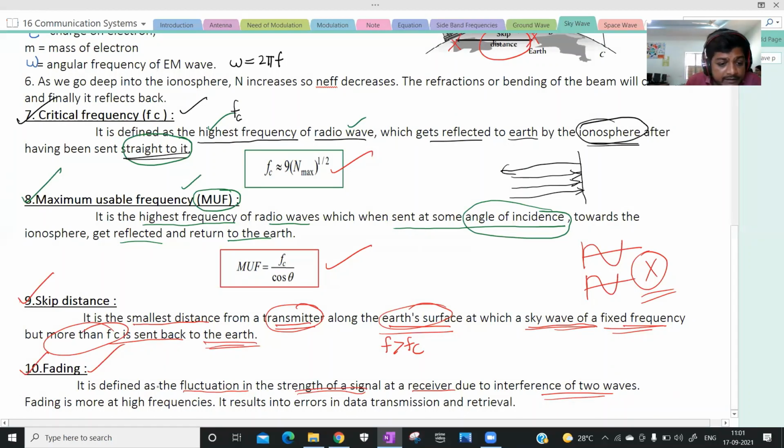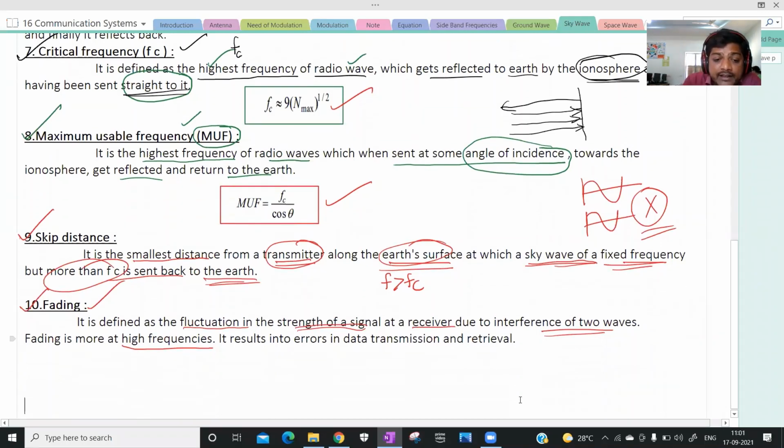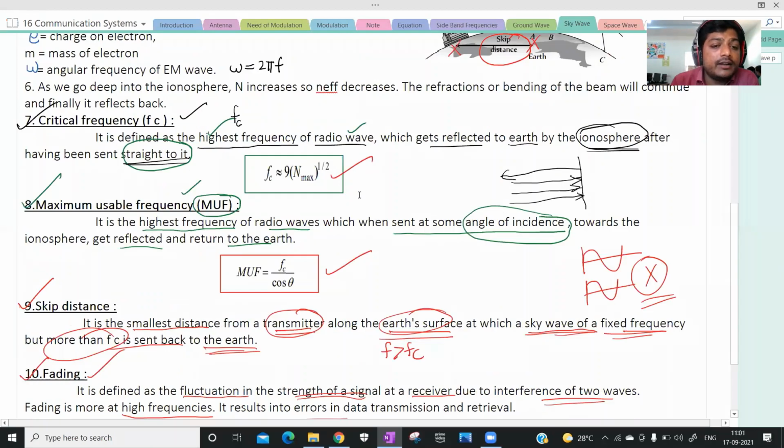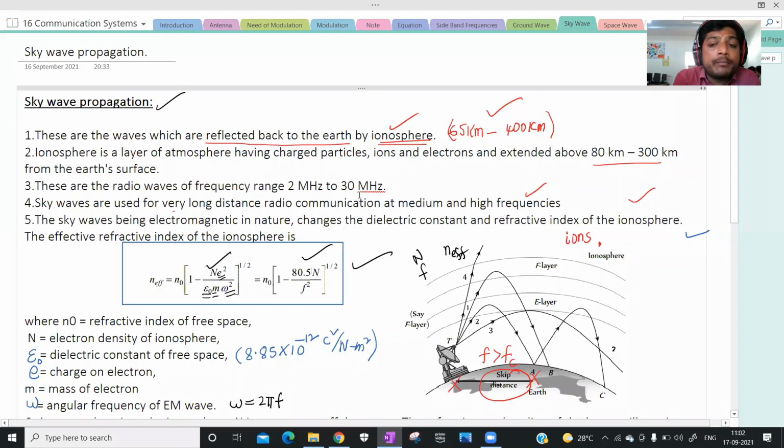So the fading is more at high frequencies. At high frequencies, the fading is more. So due to this fading, what happens? There exist some errors in the results. Understood? So this is your sky wave propagation. Finally, the sky wave propagation results due to reflection of electromagnetic waves from the ionosphere towards the earth.